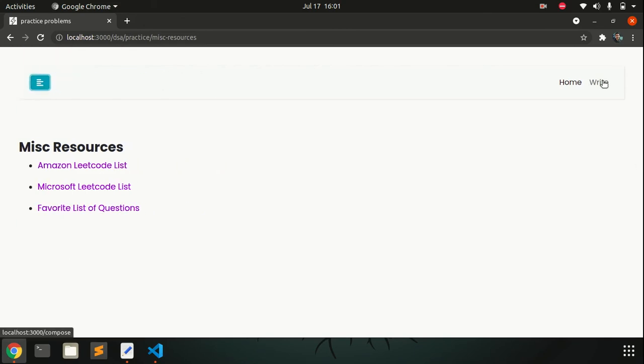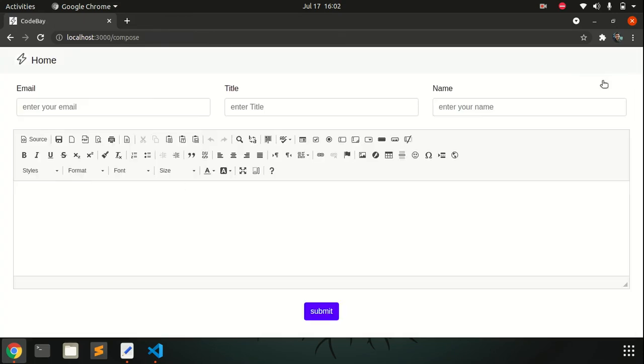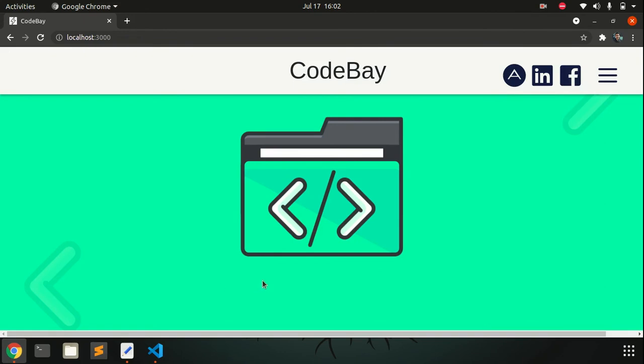You also have the facility to contribute articles. You can write your articles here, and you can enter your details and submit it. We will have a look on your article, and then based on the content you provided, we will include it into our website. And so this was all about the major structure of this website.